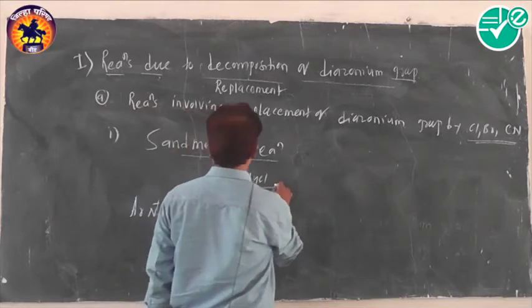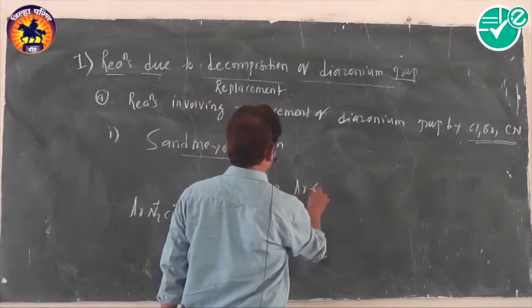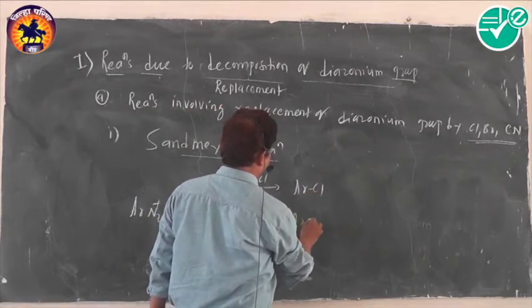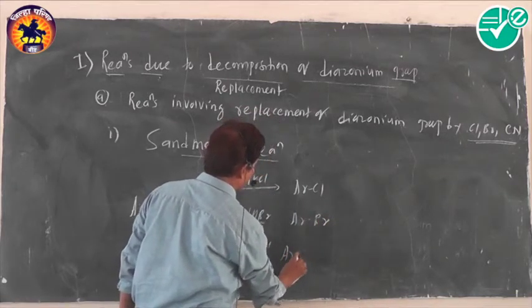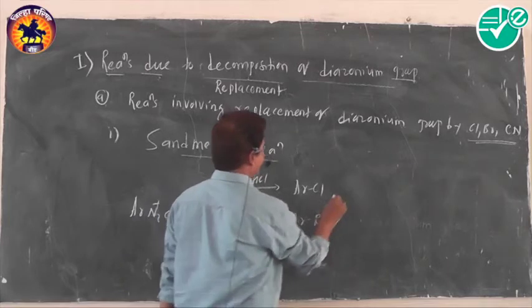What kind of products are formed? Haloarenes are formed, and the reaction is called the Sandmeyer reaction.